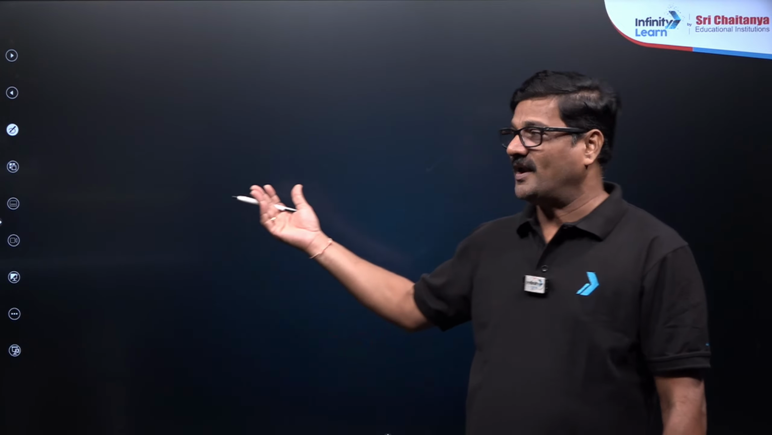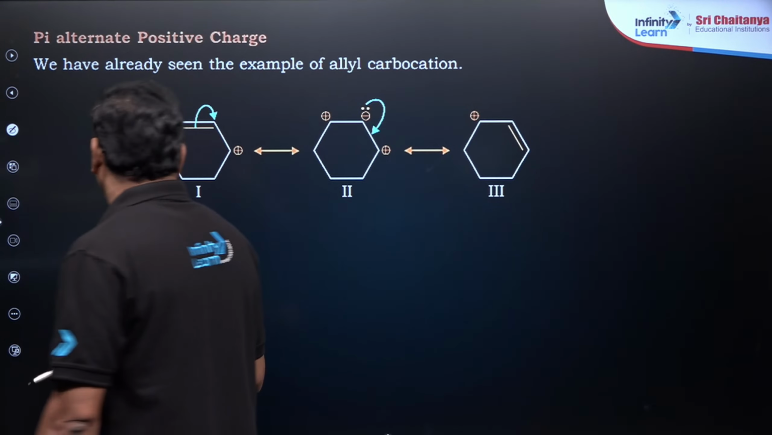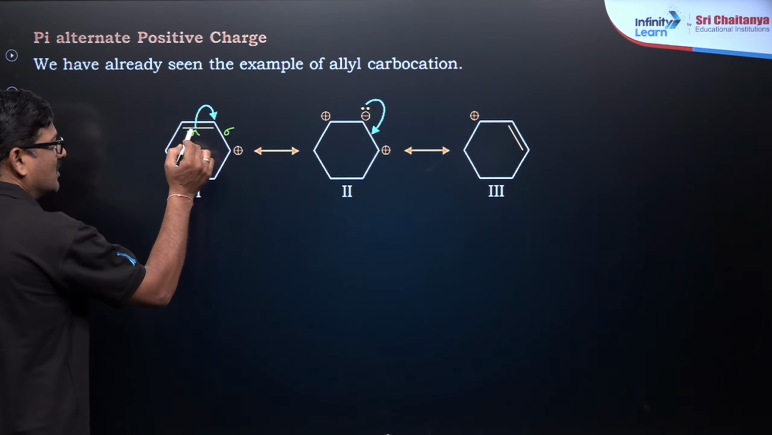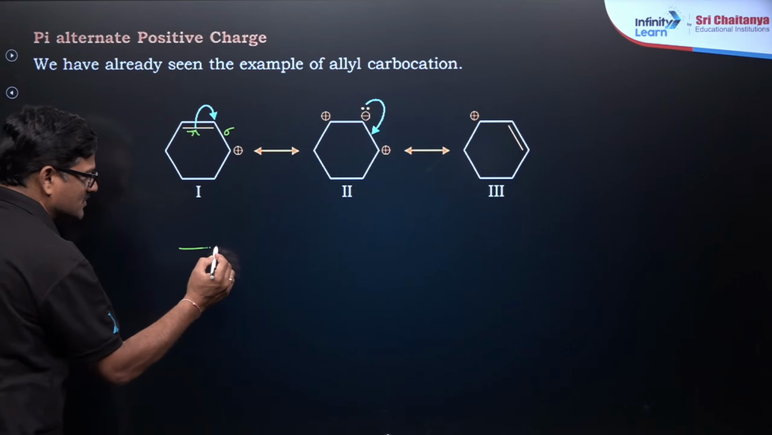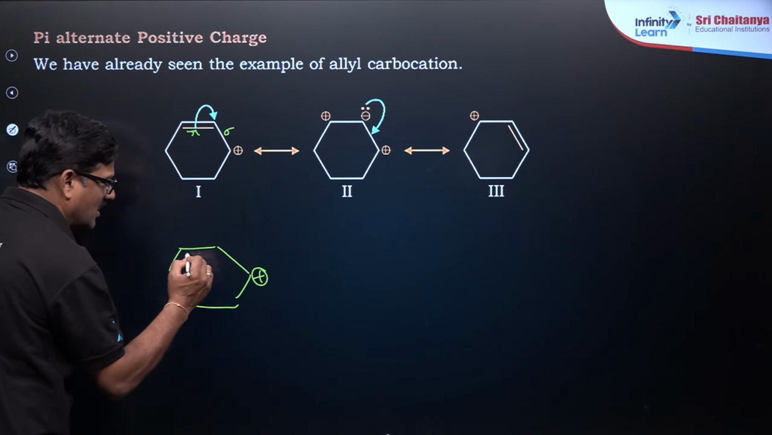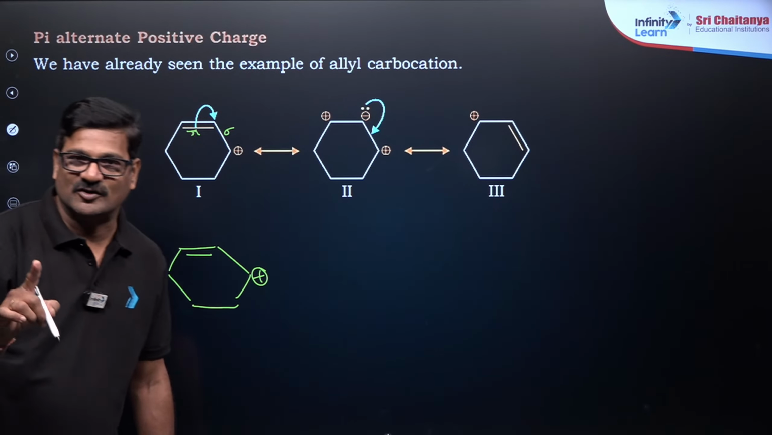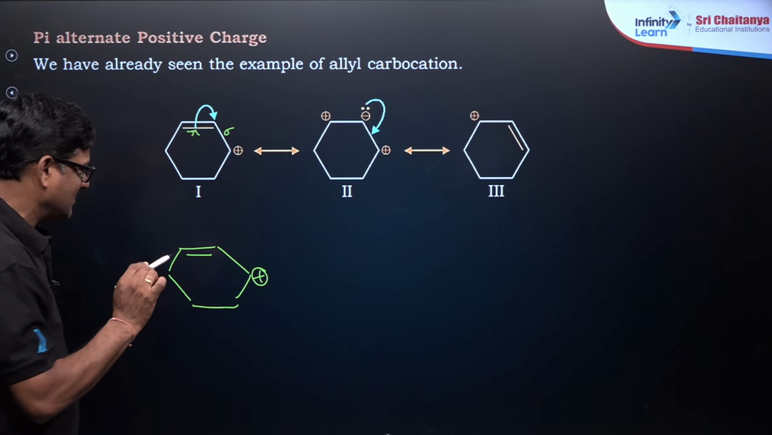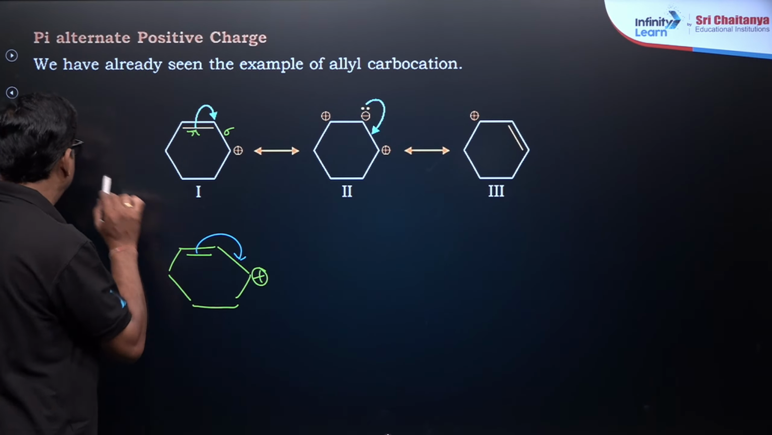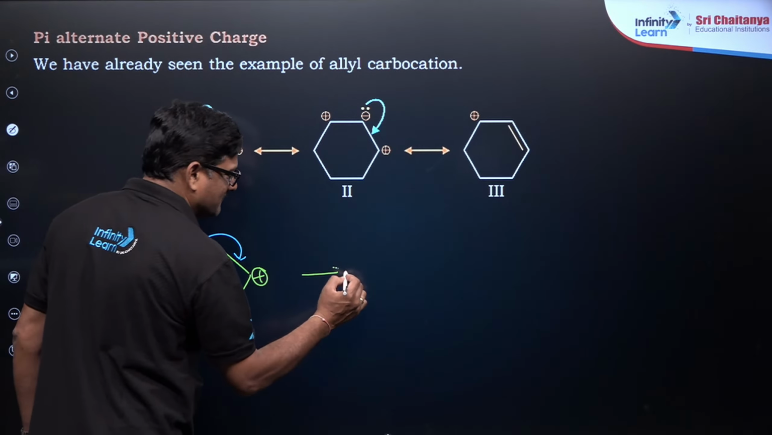And I want to show you another type of conjugation here, pi alternate positive conjugation. So this is a positive charge, sigma bond and a pi bond. So it is going to move in this way. So simplest way, I just want to show you here the same structure. And now always electron moves from the high electron density to low electron density. Pi bond का high electron density है ना, so that it is coming like this. So you're going to see the structure is like this.